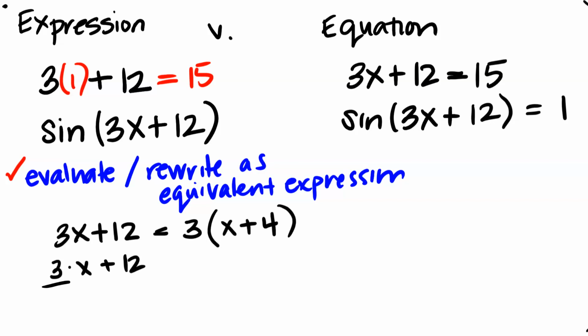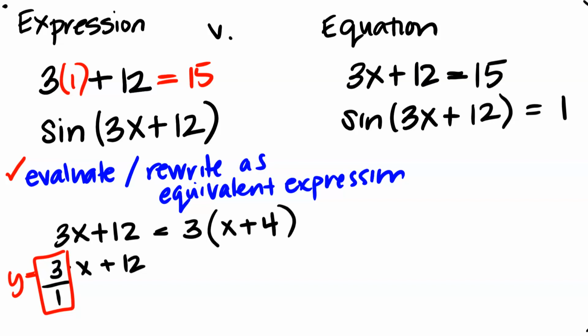We could even go ahead and make this 3 over 1, right? So that way if we're thinking of this as a slope and an intercept of a line, so if this was y is equal to, it might be helpful to write it that way because now we have a slope that has a change in y over a change in x, right? So we can actually say we're going to go up 3 over 1 if we were to graph this. So there are a lot of ways that we can rewrite this.